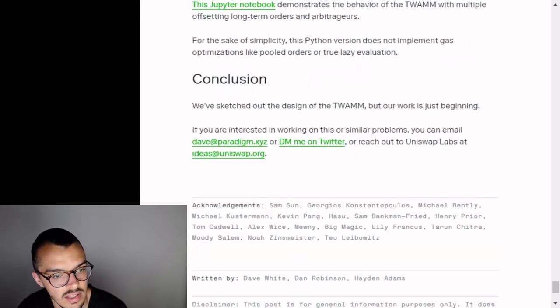Conclusion. We've sketched out the design of the TWAMM, but our work is just beginning. If you are interested in working on this or similar problems, you can email dan@paradigm.xyz, DM me on Twitter, or reach out to Uniswap Labs at ideas@uniswap.org.